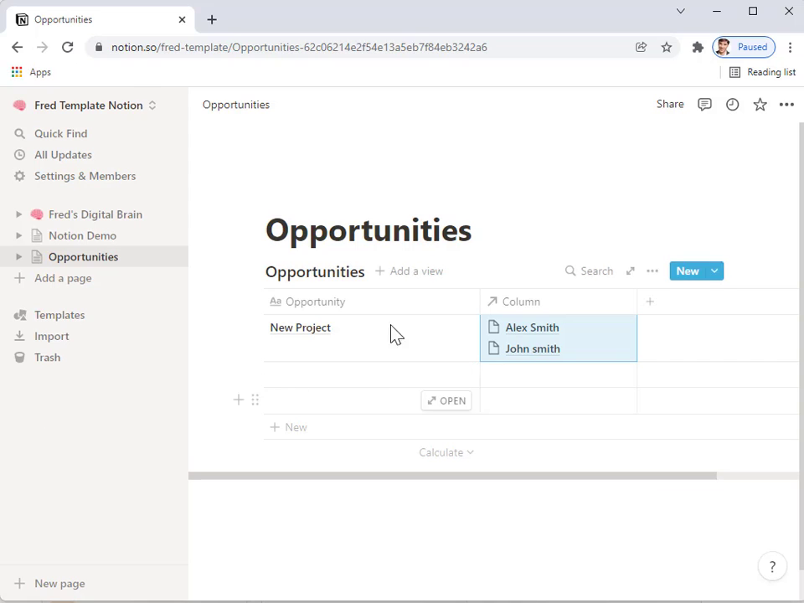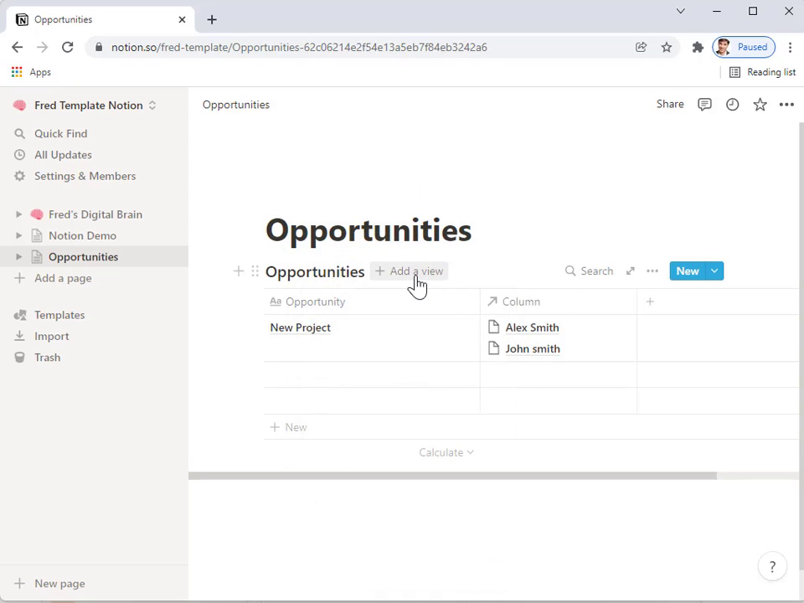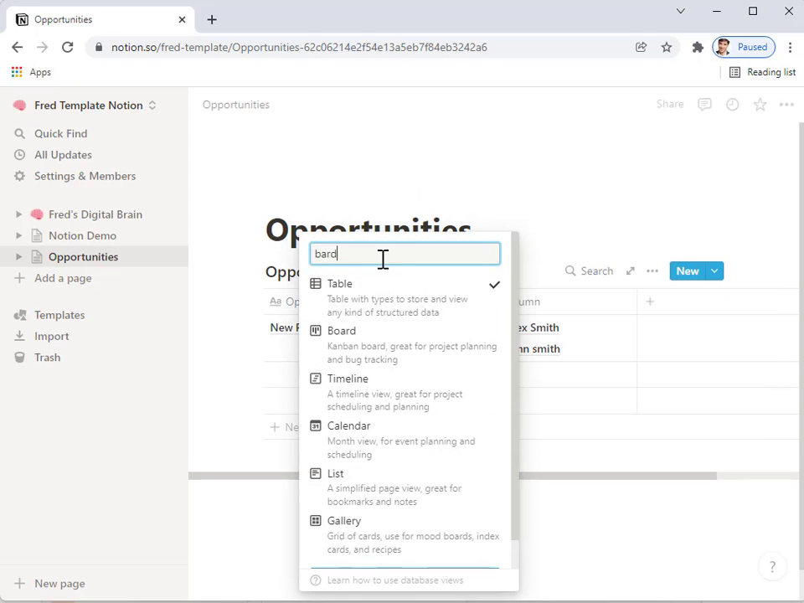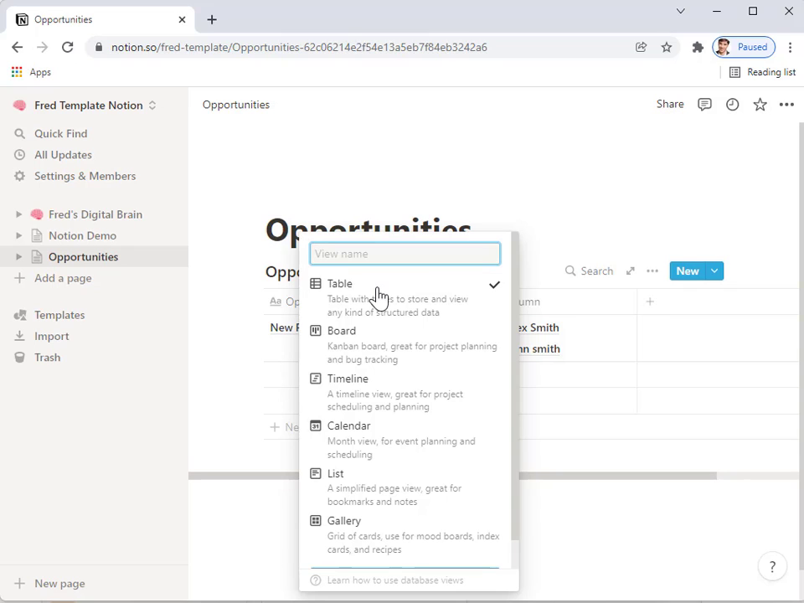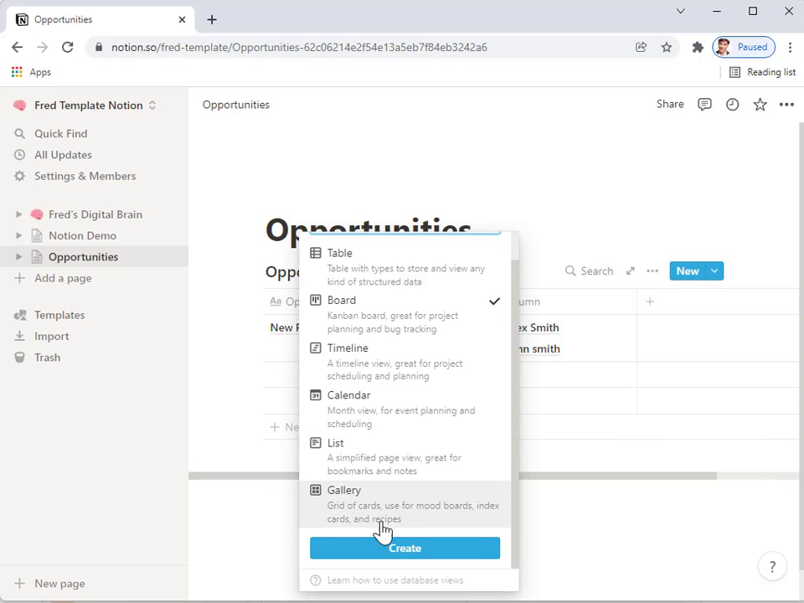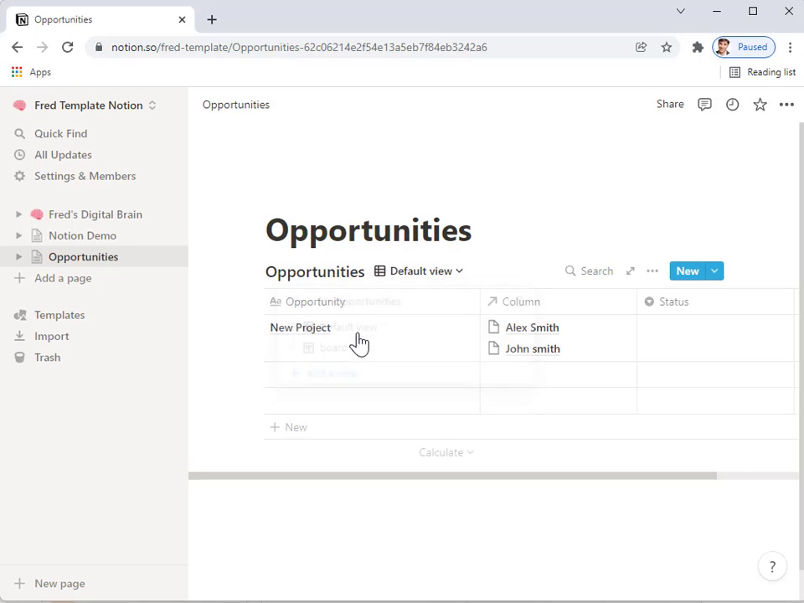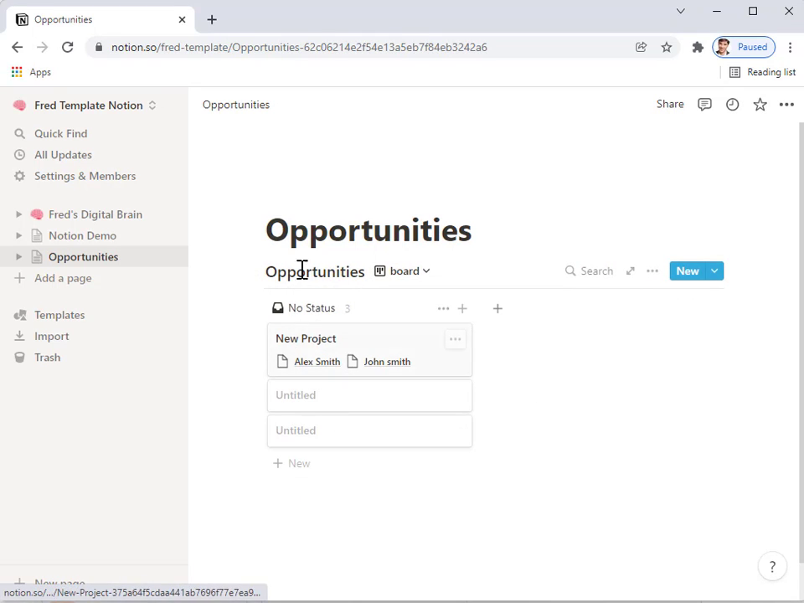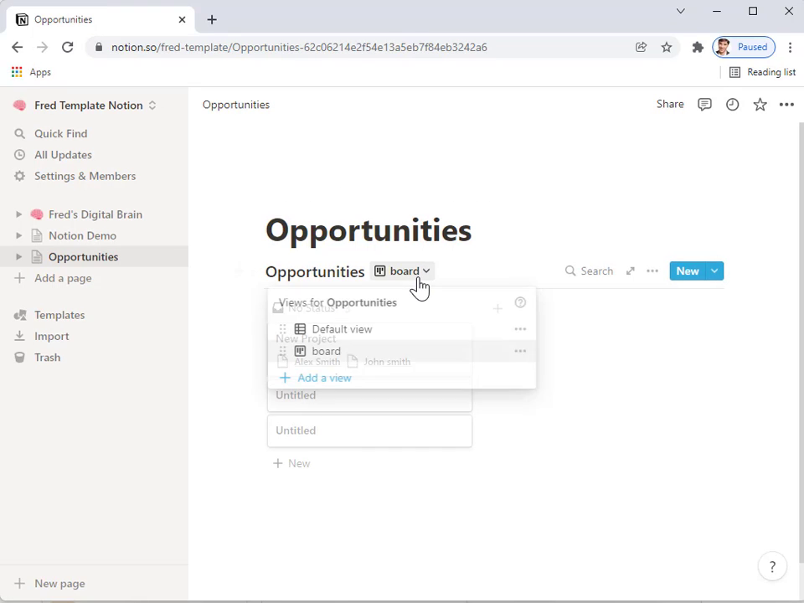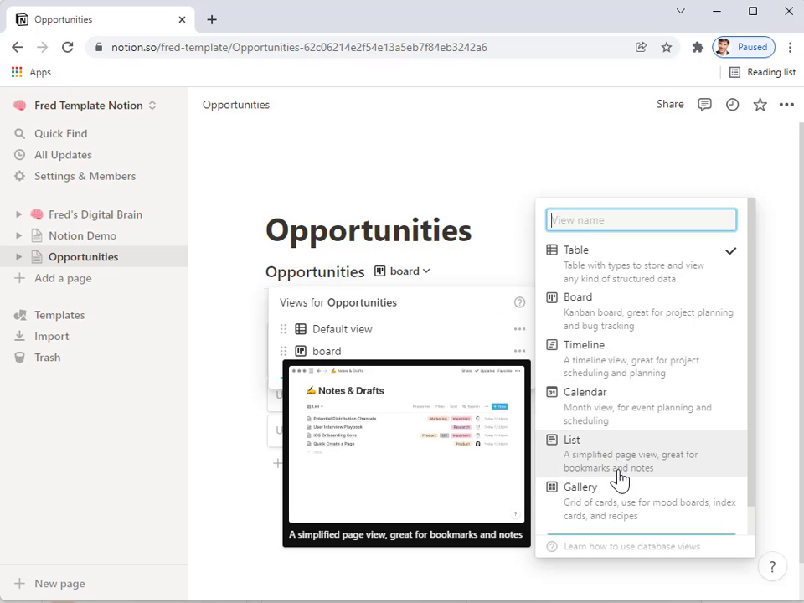And the other thing here is you can have different views. So you can view these as a board. If we wanted to do a board, I can do that, and create it. And then I can see them as a board. I can go back to the default view. And you can see that there's no status, but I can have different statuses. I can view it as a calendar, a timeline, a list, a gallery.